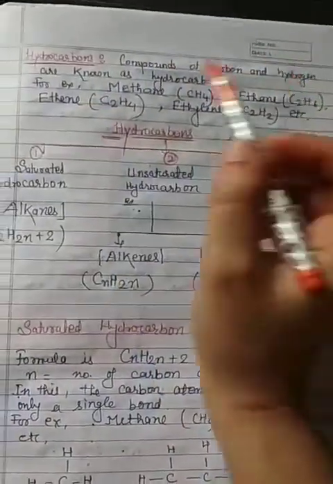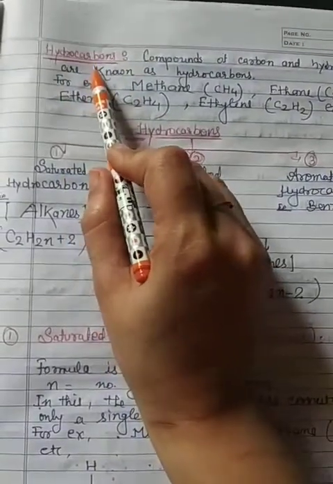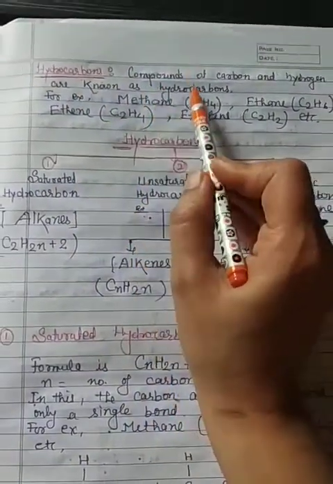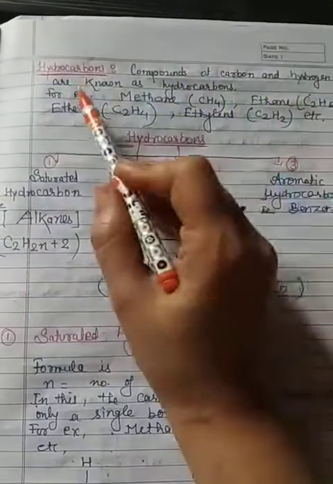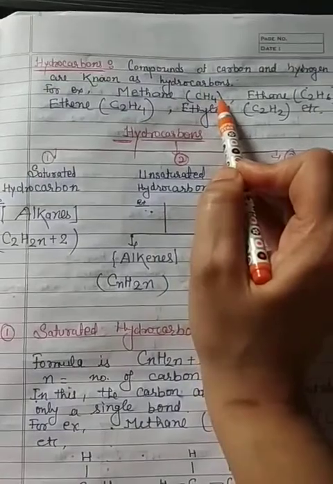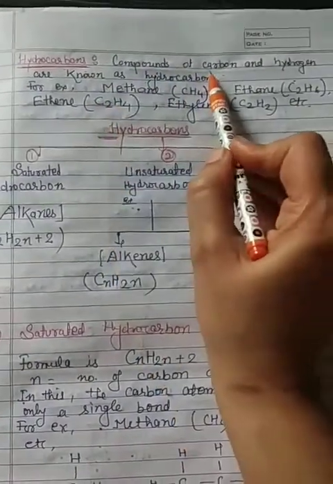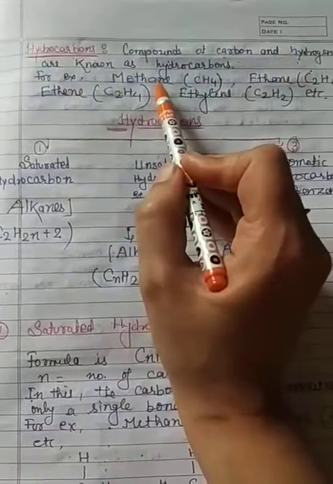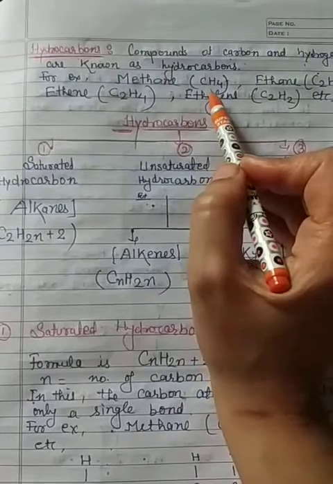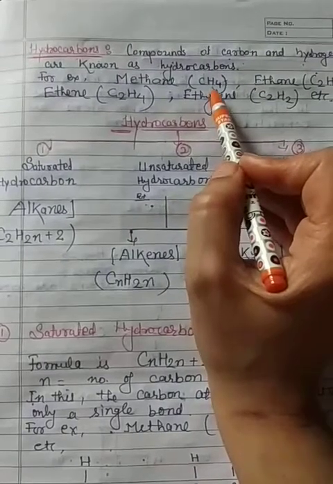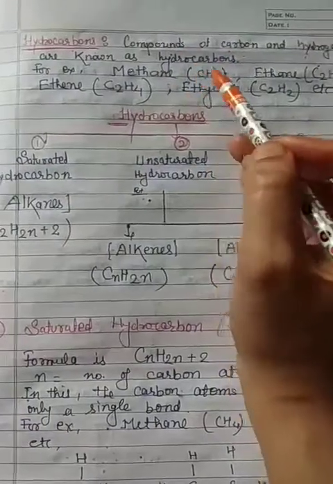Carbon and its compounds. Hydrocarbon: hydrogen, carbon. Compounds of carbon and hydrogen are known as hydrocarbons. For example, methane, CH4. It is a compound of carbon and hydrogen, so it is known as a hydrocarbon.